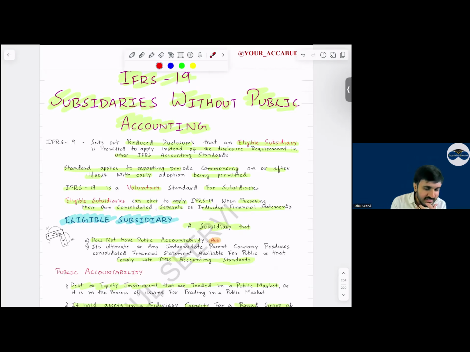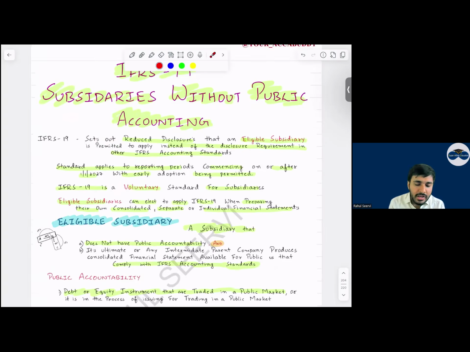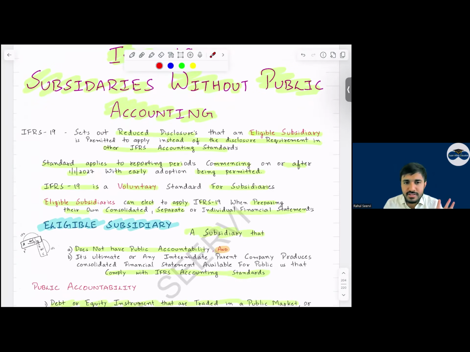Yes, sir. So see now, IFRS 19, subsidiaries with public accountability, subsidiaries without public accountability. This standard will only apply to subsidiaries without public accountability. Listen to me. IFRS 19 says one important point, that as per IAS and IFRS, there are multiple disclosures. Can I say as per IAS and IFRS, the disclosure requirement is in detail?